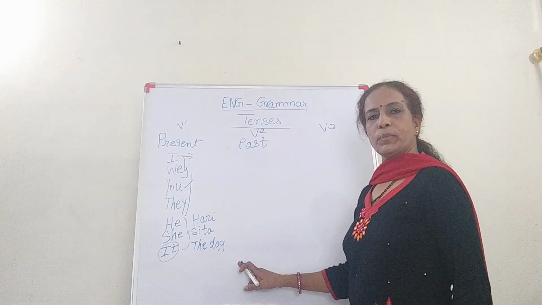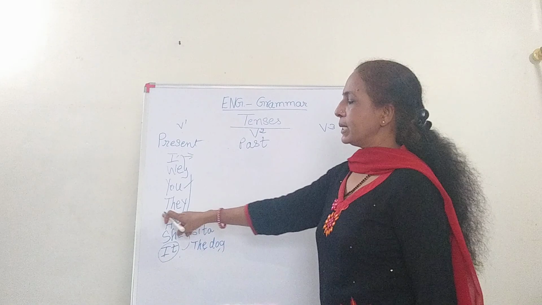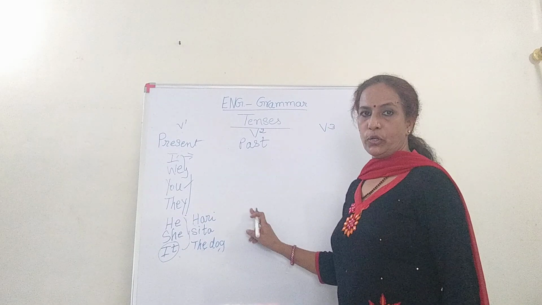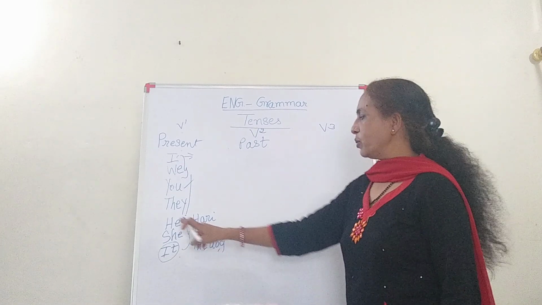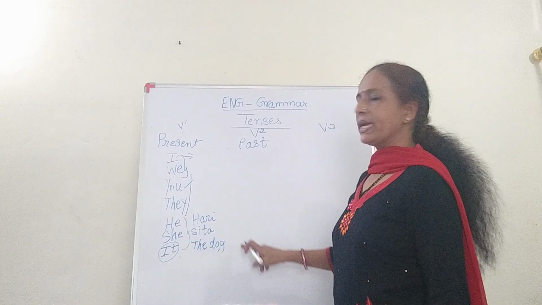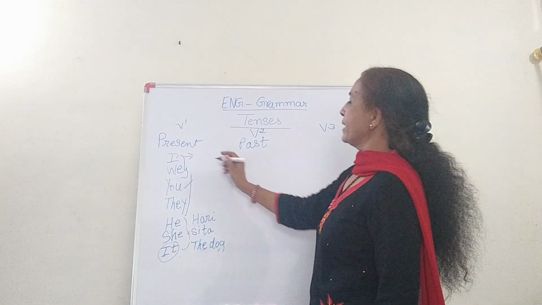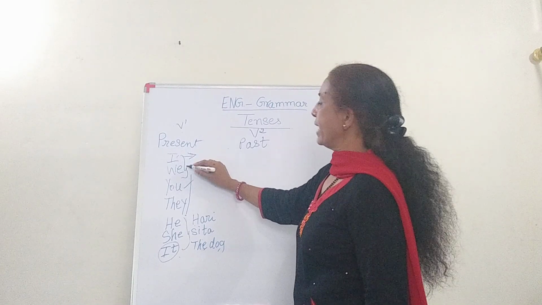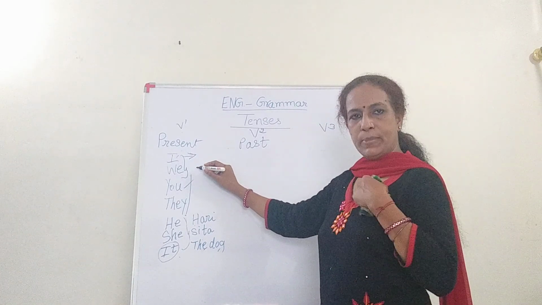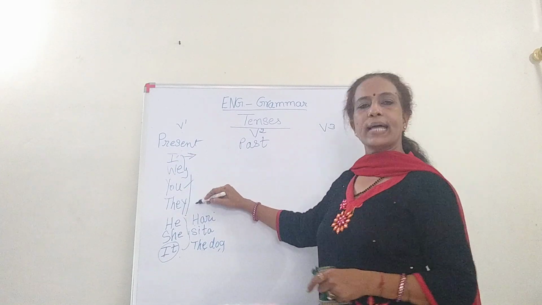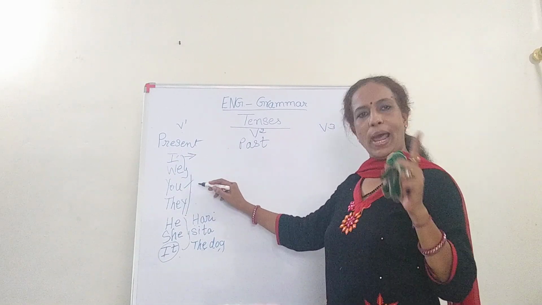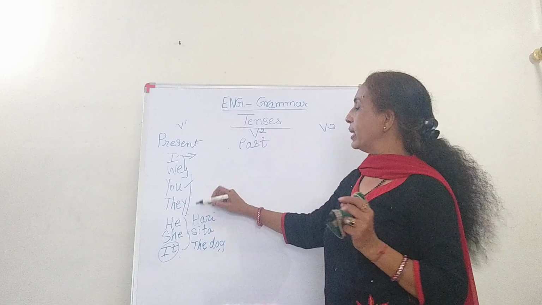So in the present tense, as I showed you, we minus s or es in all these cases. It could be he, she, it, or any of the names. Here, I and so many names. We, you know who is me and the others, that is we. You and the others, that is they. You could be one and you could be plural also.